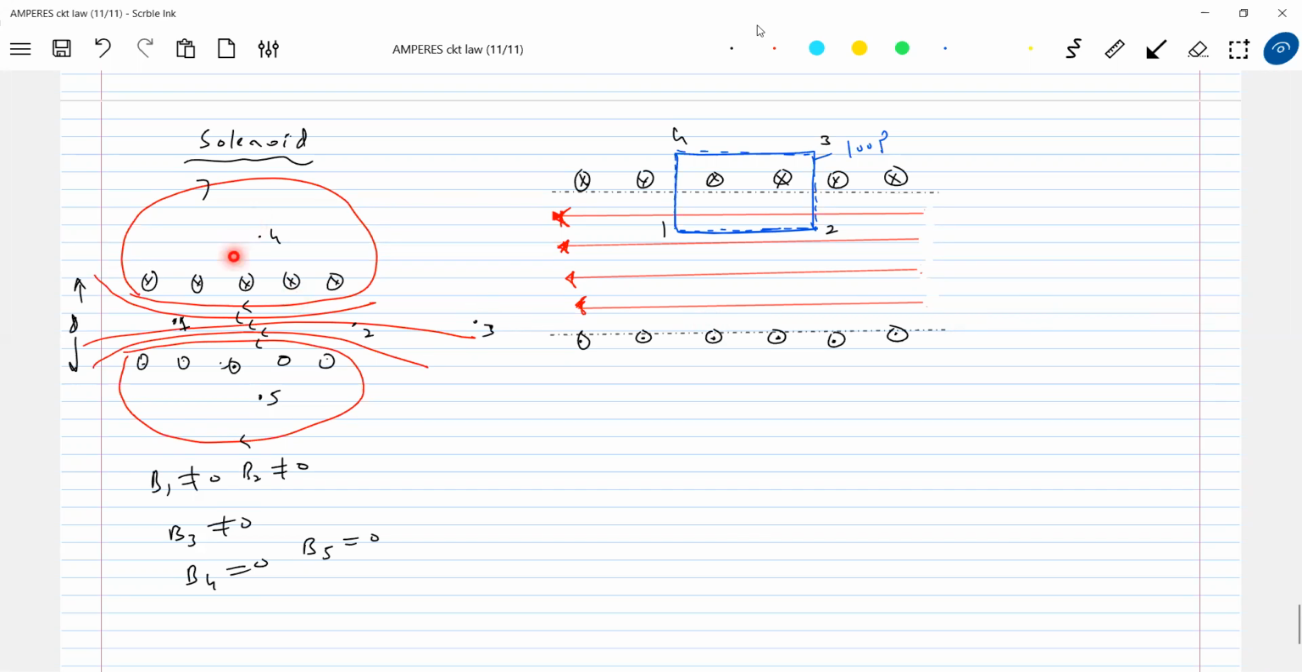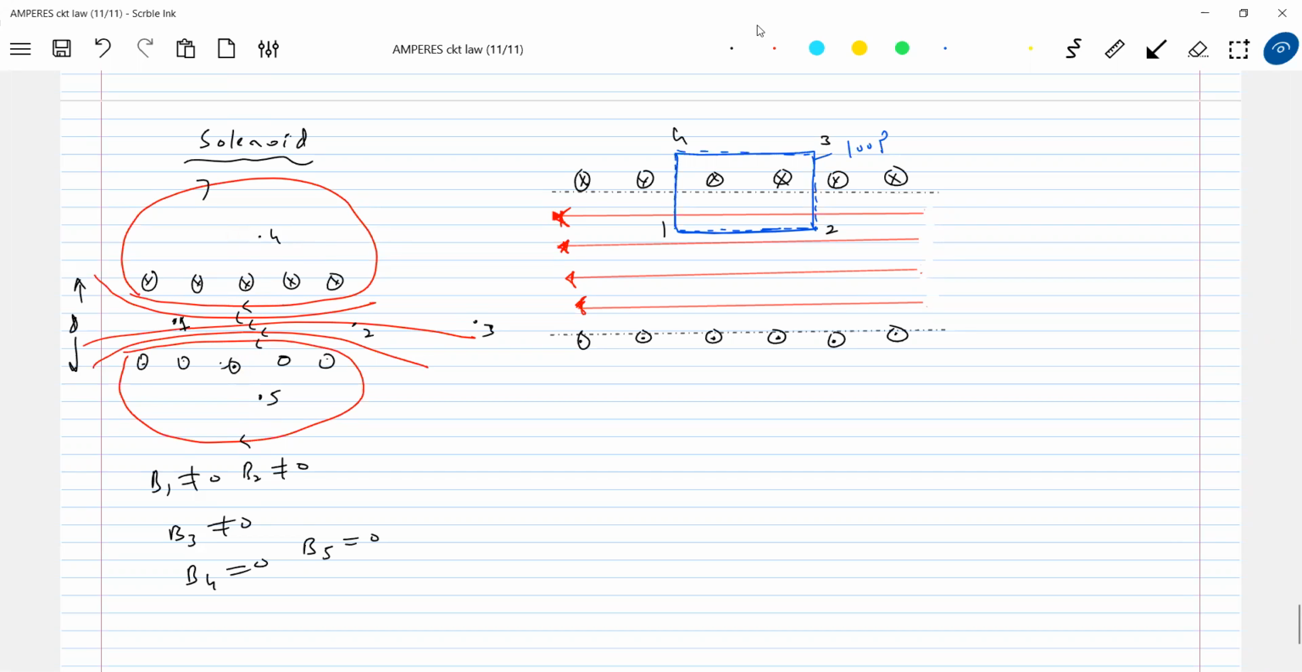So what about the field here? It should be 0 because this length is infinite. From here to infinity, 10 lines, 20 lines, even 100 lines, the field is negligible. The compass needle will hardly deflect. So therefore, B4, B5 should be 0. Very good questions can be asked. When you are discussing the interaction between solenoids, I think you have to take care of this.